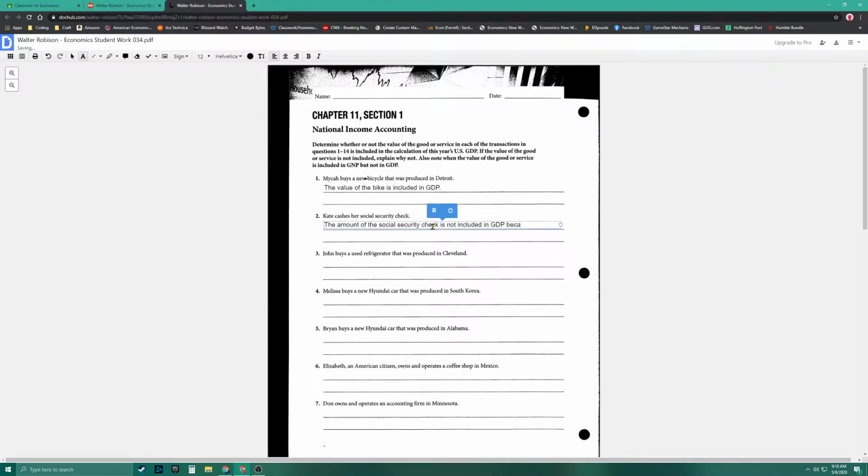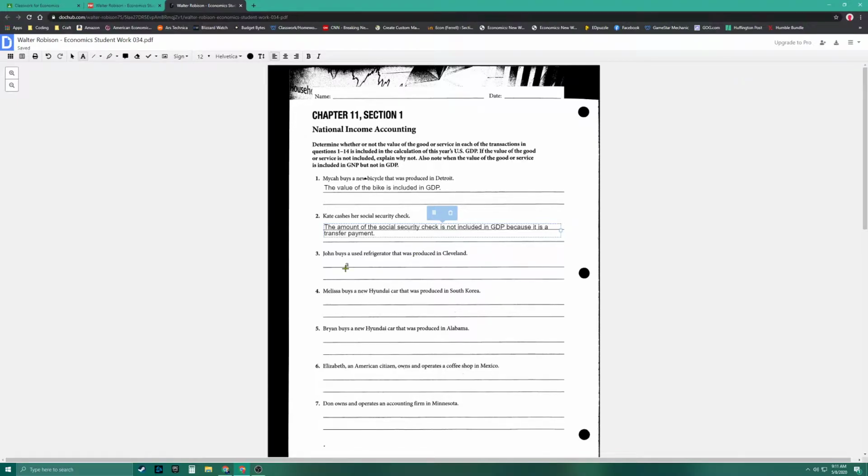And the reason why is because it is a transfer payment. What that means is this: when you get a job and you're working, you have to pay Social Security in advance, and that money is put into a sort of trust fund, and from there interest and other things are accrued on that. So the government is giving you your money back, but at a later date, and that's why it's not part of gross domestic product.